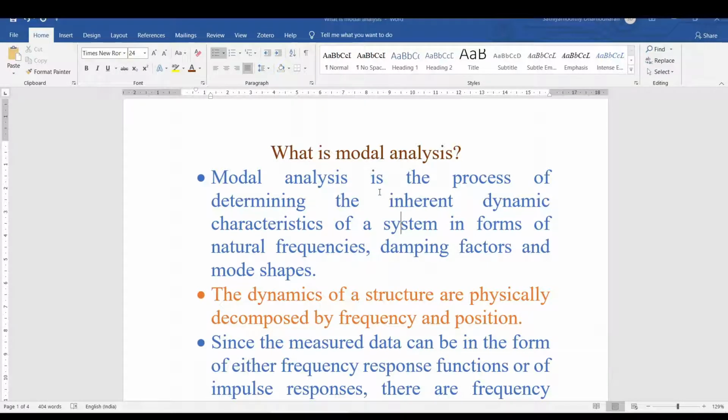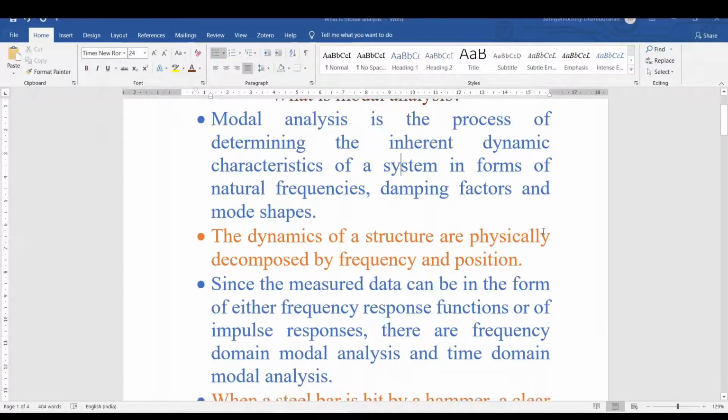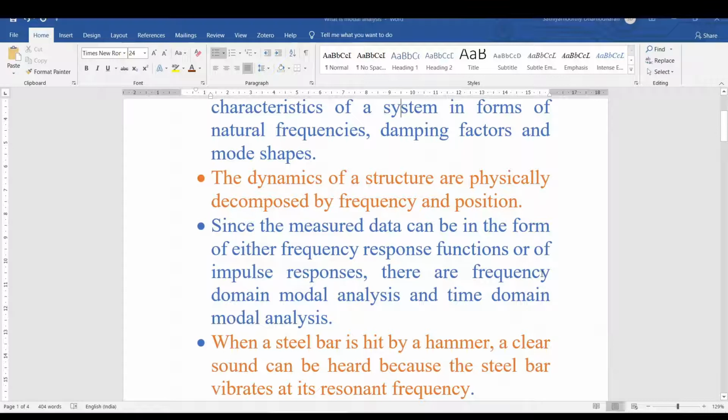So first of all, what is meant by modal analysis? Modal analysis means identifying the natural frequency, damping factor and mode shapes of a system in a dynamic manner. So that is important, right? The dynamics of a structure are physically decomposed by frequency and its position, right? Since the measured data can be in the form of either frequency response functions or impulse responses.